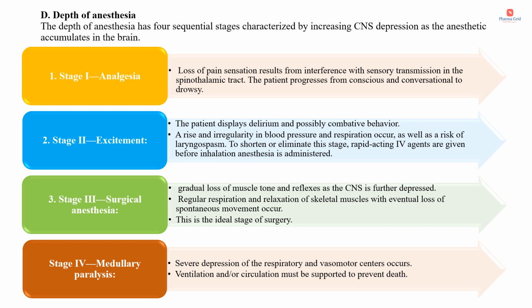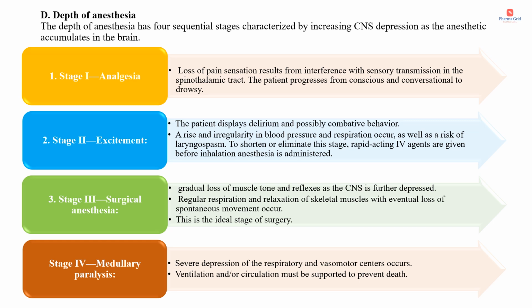So stage 1 is analgesia or pain relief. Here there is loss of pain sensation. It results from the interference with sensory transmission in the spinothalamic tract. The patient progresses from consciousness and conversational to drowsy. The second stage is excitement or delirium. Here the patient displays delirium and possibly combative behavior. A rise and irregularity in blood pressure and respiration occur, as well as a risk of laryngospasm. To shorten or eliminate stage 2, rapid-acting IV agents are given before inhalation anesthesia is administered.